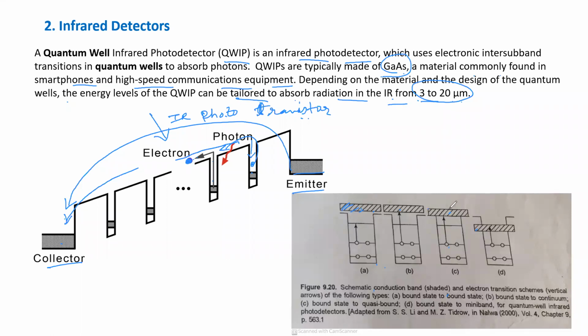When they go to conduction band, when they are able to reach this conduction band, when they absorb IR light. Okay, so this is called as a bound state. Electrons are bound in this potential well because of the quantum confinement effect. So bound state,